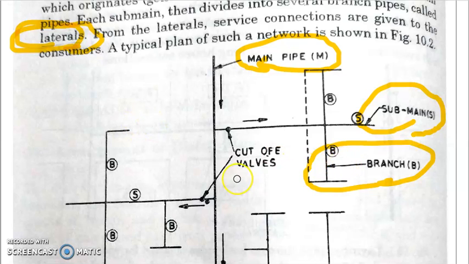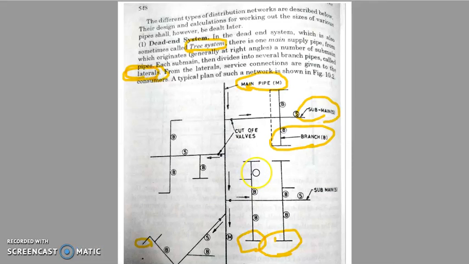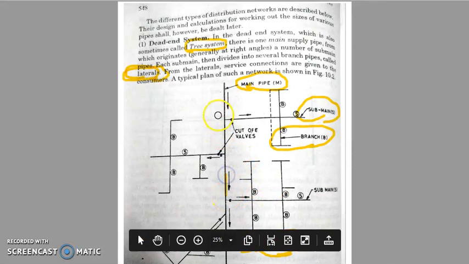Now a typical plan of such a layout you can see here. This is a complete picture. So this is the main pipe, these are the sub mains which are originating from the main pipe, and from the sub mains there are branches, right?